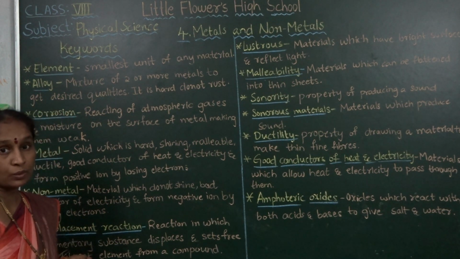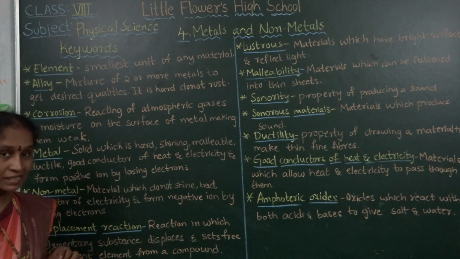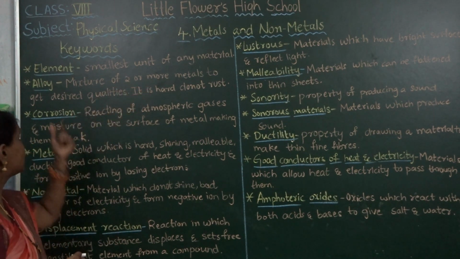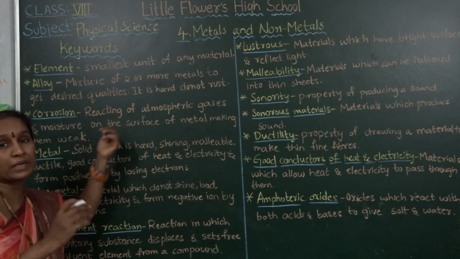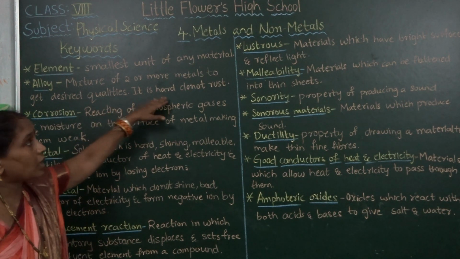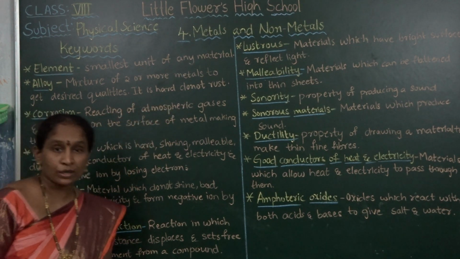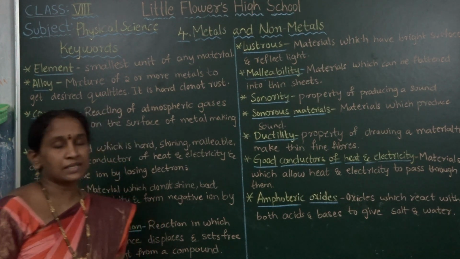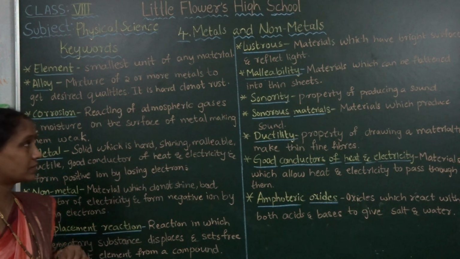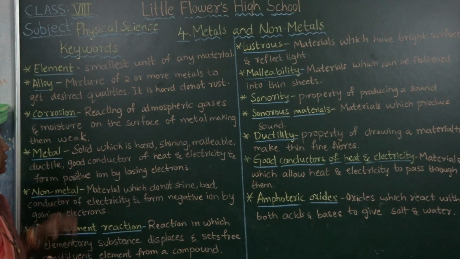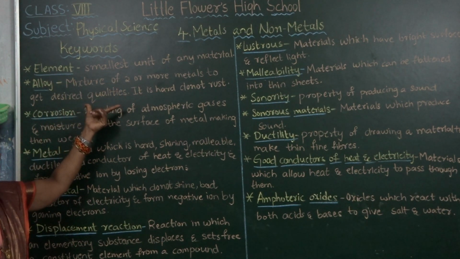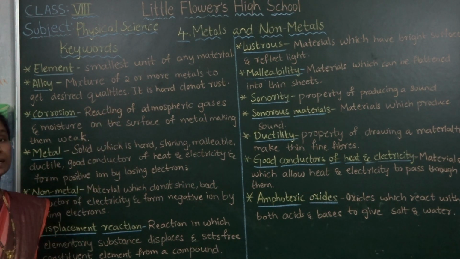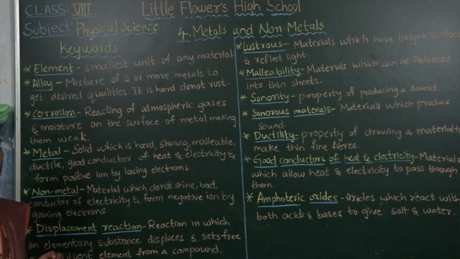Next, alloys. What are alloys? Alloys are a mixture of two or more metals to get desired qualities. To get desired qualities, we mix two or more metals with each other. Alloys are very hard substances and they do not rust. This mixture of two or more metals to get desired qualities is hard and does not get rust. Those are alloys.